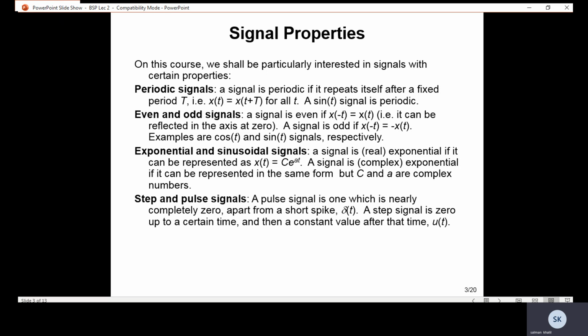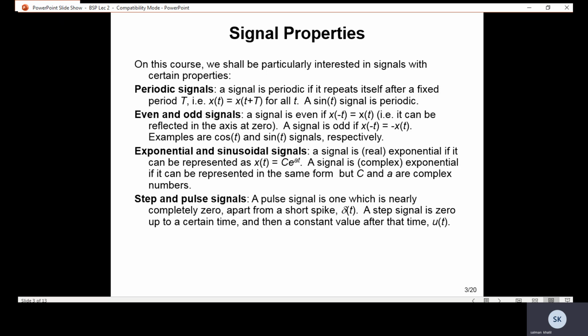Exponential and sinusoidal signals. A signal is a real exponential if it can be represented as x(t) = c e^(at). A signal is a complex exponential if it can be represented in the same form, but c and a are complex numbers. Step and pulse signals.